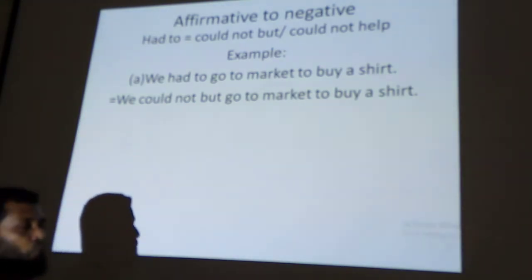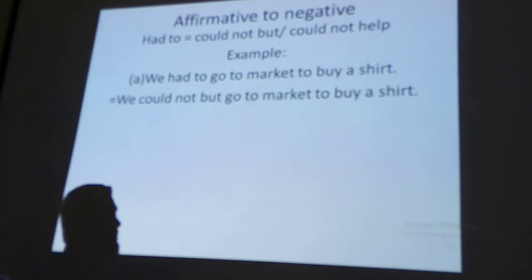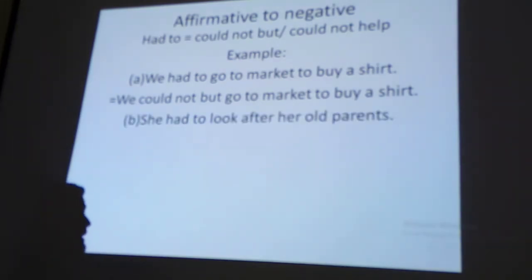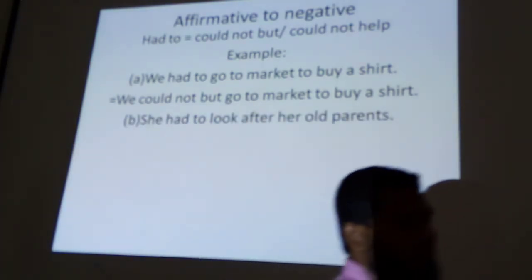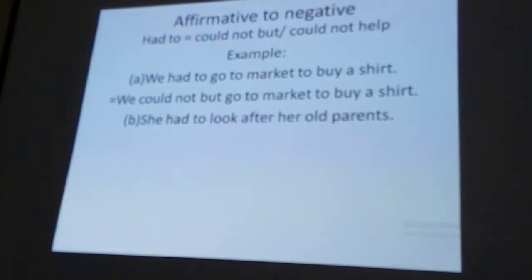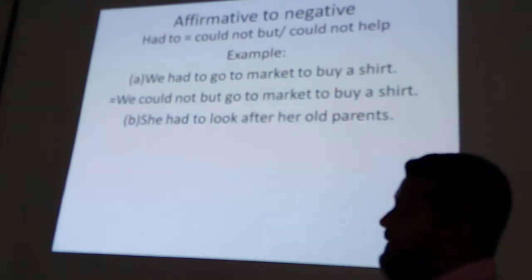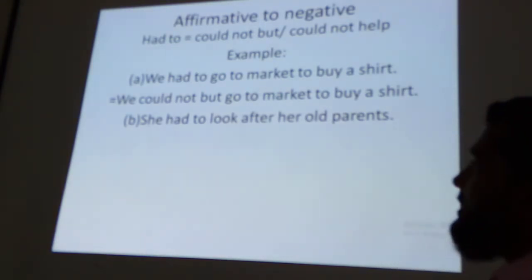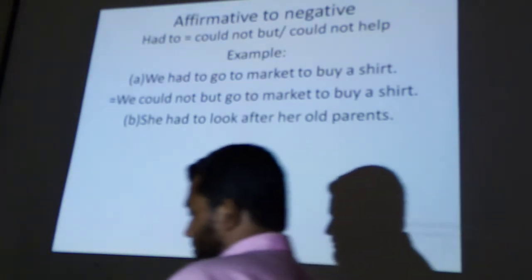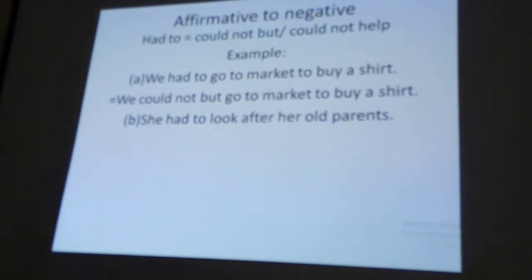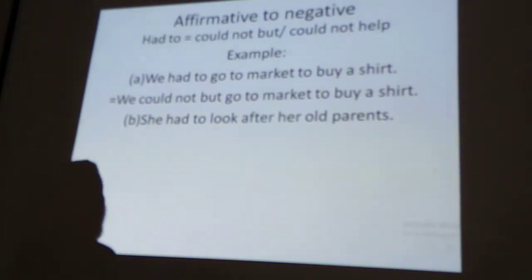Have you written? Perhaps you have written. Write down another example. She had to look after her old parents. There is also had to. So it is an easy example for you.